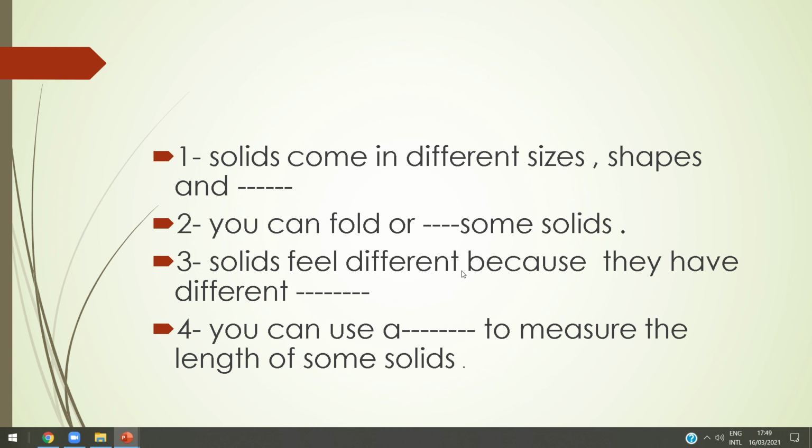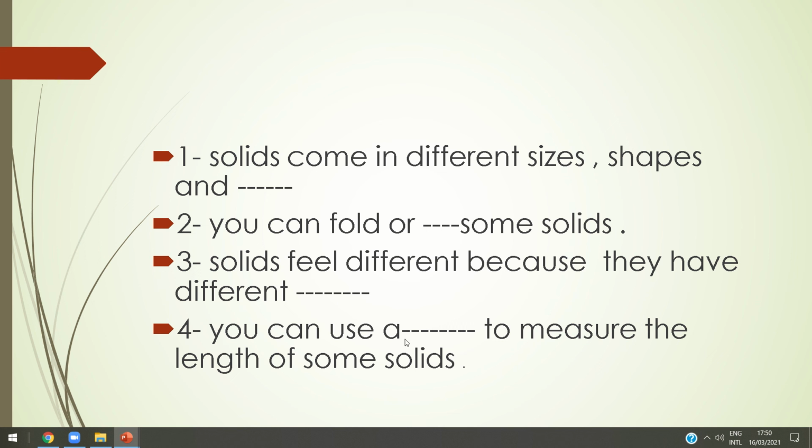Number three, solids feel different because they have different what? Amazing, different properties. So solids feel different. Some feel soft, others feel rough. Some feel hard, others feel smooth, because they have different properties.